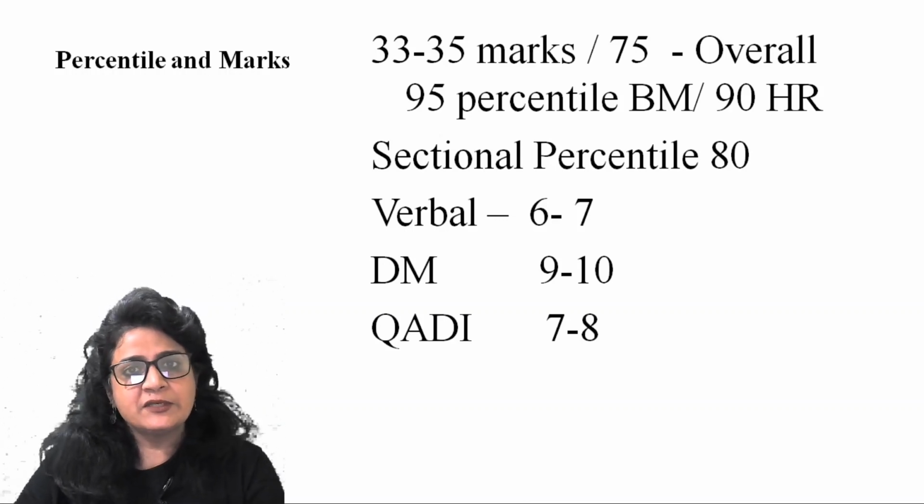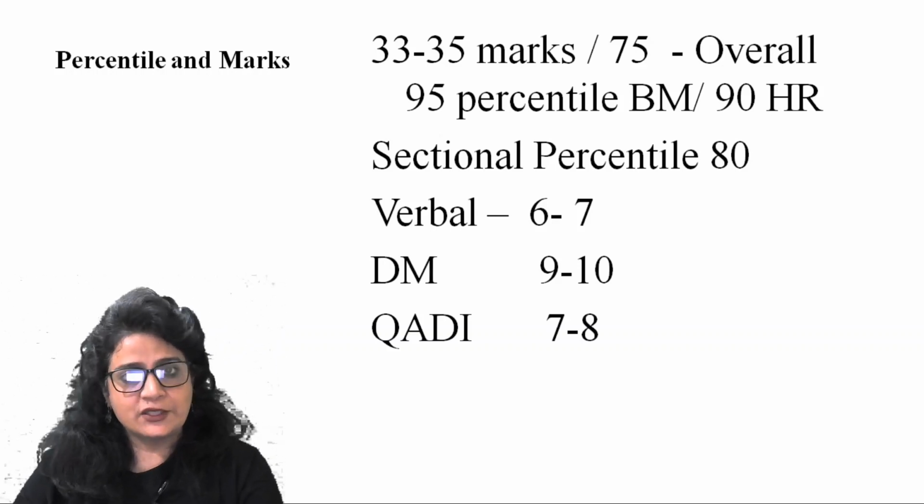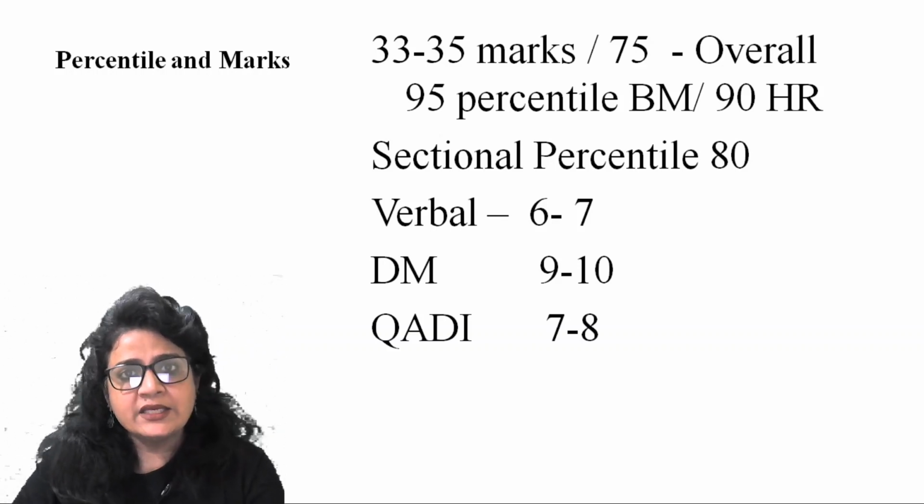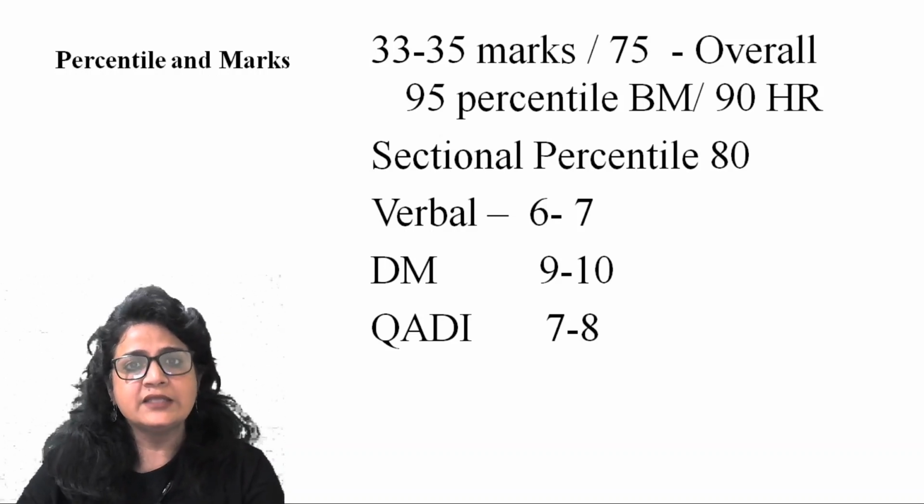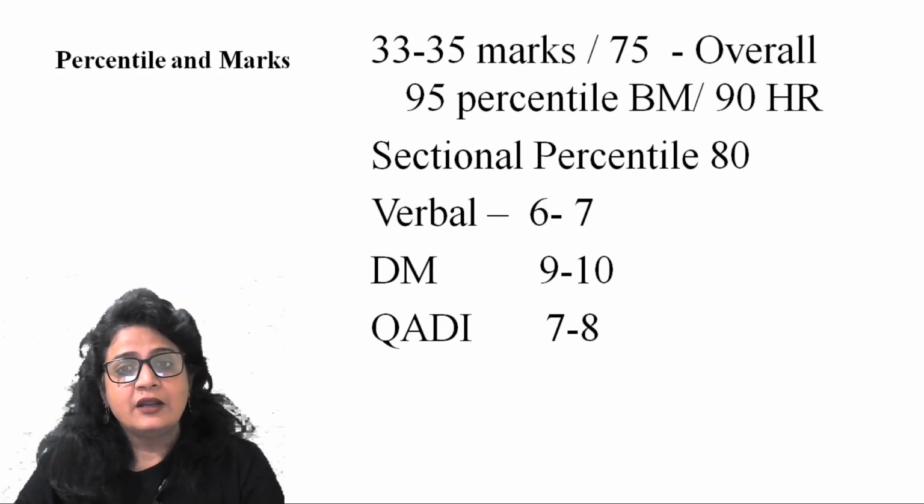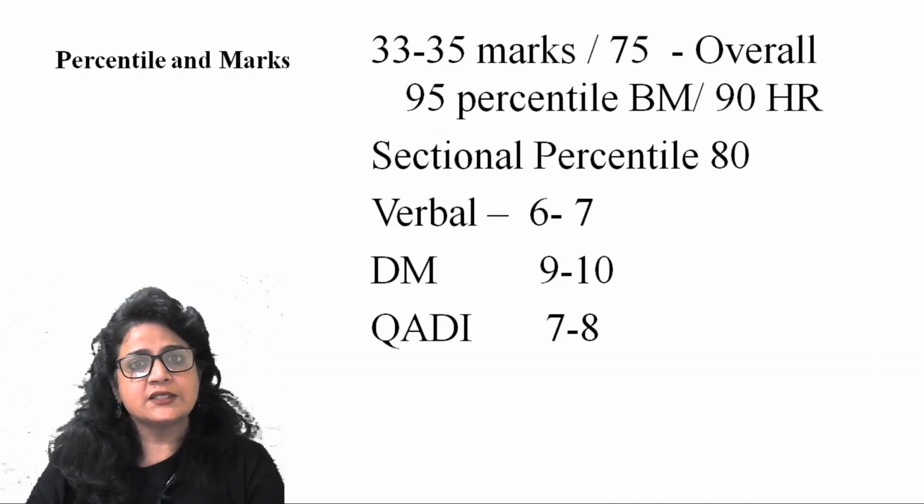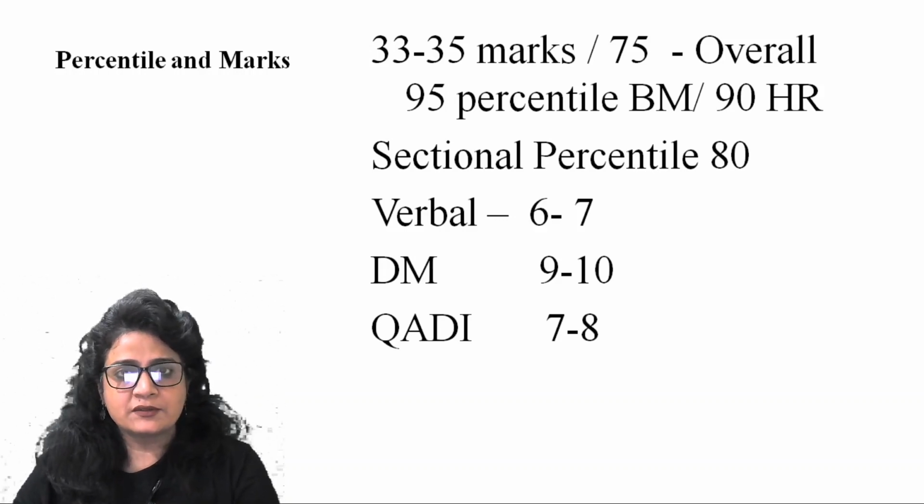Now let's see section percentile. As I said, 80 would be the section percentile for each section. For scoring 80 percentile in each section, in verbal ability, out of 26 questions, you have to get at least 6 to 7 questions correct. For DM, decision making, 9 to 10 questions. As I said, the section is considered lower in difficulty level and quite doable, so this cutoff is going to be higher, around 9 to 10. For quant and DI, 7 to 8 questions.